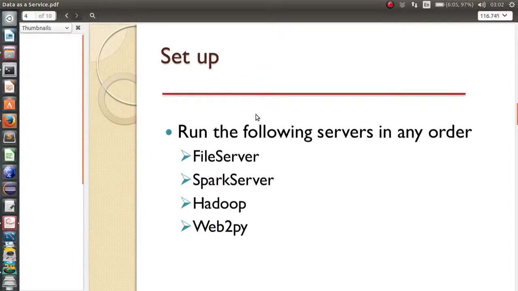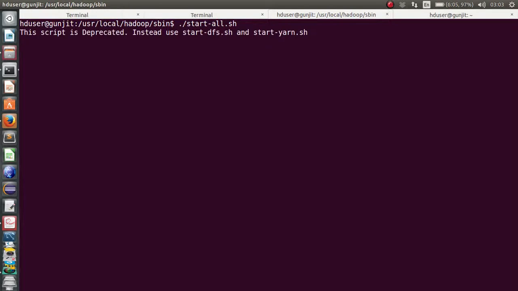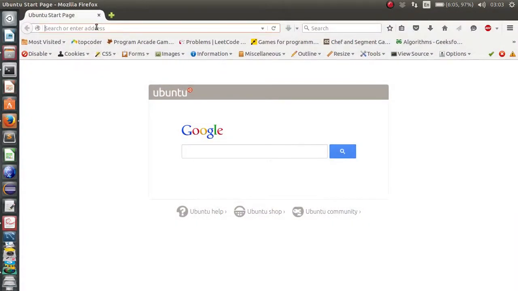So let's go, we can do that. To run our Hadoop, we need the hduser. We have the hduser, and we use ./start.sh to run our Hadoop cluster. The Hadoop cluster generally runs on port 50070.